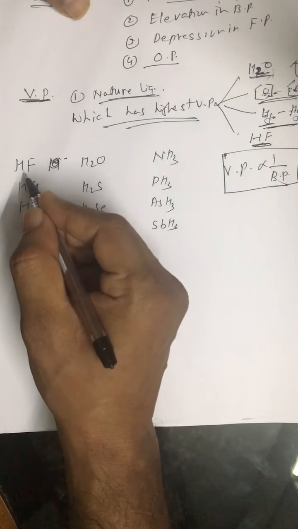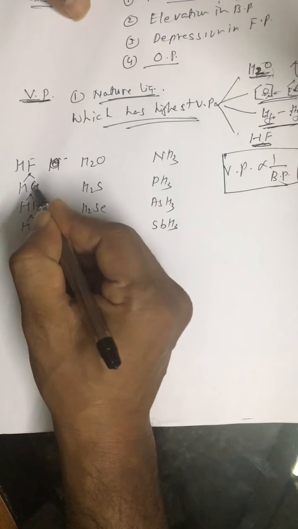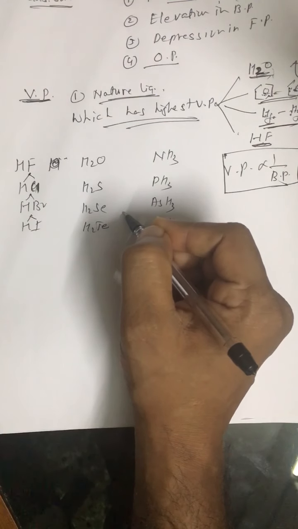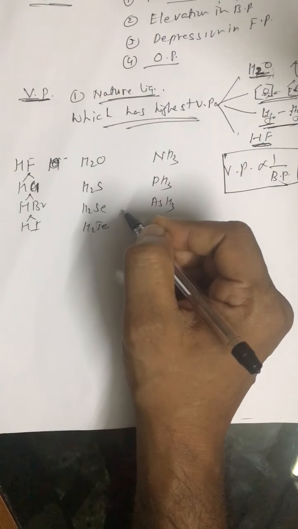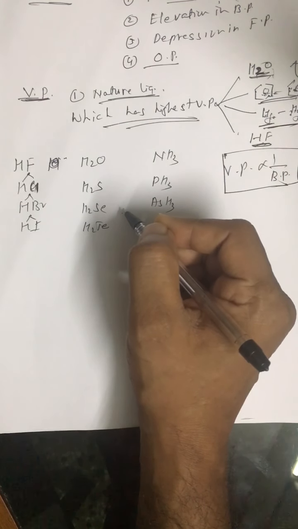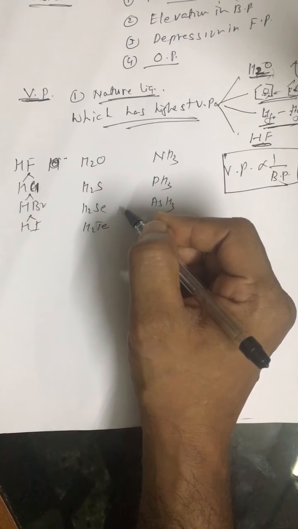In the 17th group, the order of boiling point should follow this order because these are all covalent molecules. Since they are covalent molecules, the intermolecular attraction is van der Waals, and this van der Waals attraction is directly proportional to the number of electrons.